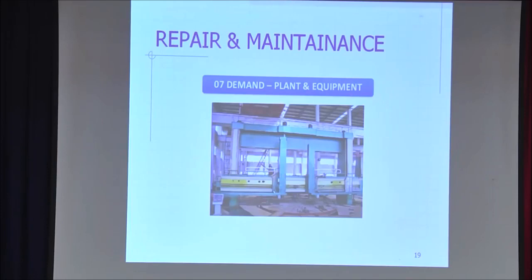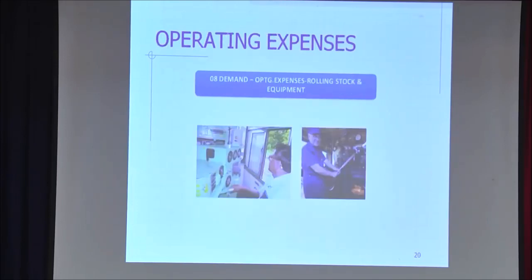Demand number 7: when there are so many tracks laid, track machines are there, motor vehicles are there, that will all come under demand number 7, that is plant and equipment. After that, the next is operating expenditure. Repair and maintenance of track goes under demand number 4, locos under demand number 5. So operating of locos, there it is repair and maintenance. Operating expenditure, that is the driver, will come under demand number 8. Motorman salaries go under demand number 8.